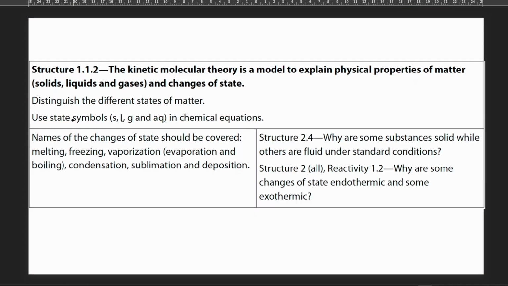From these subtopics, you need to know how to distinguish the different states of matter. Also use state symbols: s for solid, l for liquid, g for gas, and aq for aqueous in chemical equations. You also need to know how to name the changes of state like melting, freezing, vaporization, evaporation, boiling, condensation, sublimation, and deposition.